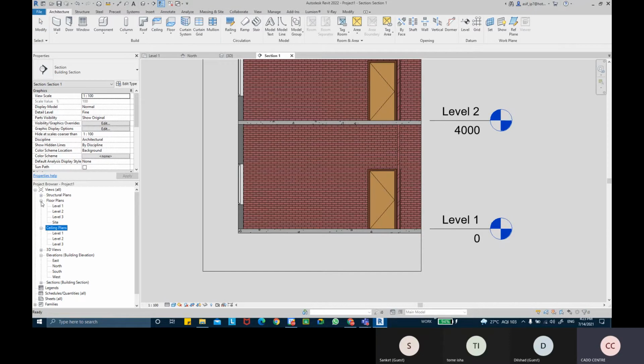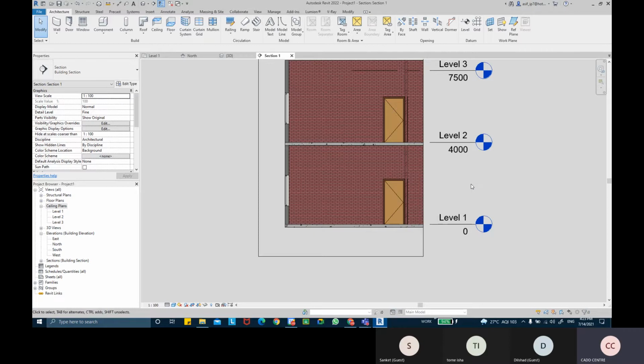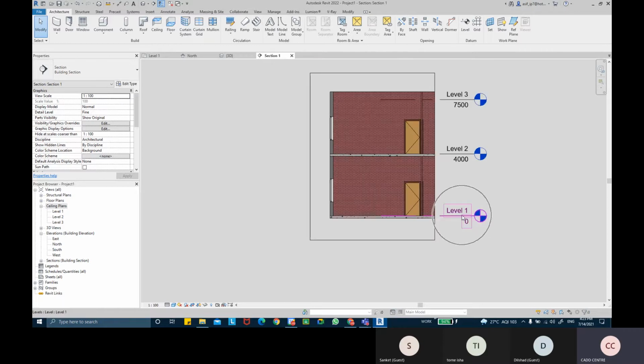Okay, so I'm not going to use the floor plan any longer now. I'm going to draw everything in the ceiling plan. Whatever I draw in the ceiling plan will go into the ceiling level height, basically. We have 3 levels in this: level 1, level 2, and level 3. So we need to choose for which level you want to create a ceiling. I want to create it for level number 1, so I'm going to select level number 1.